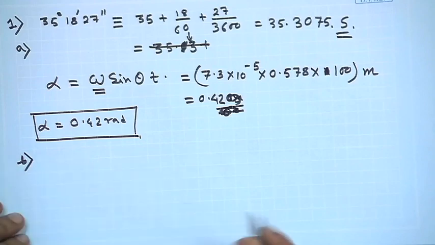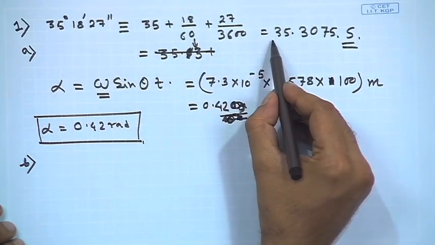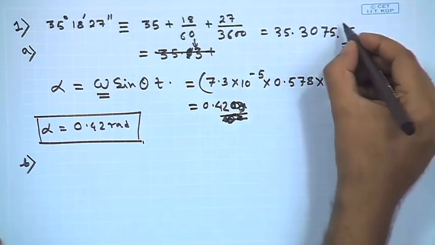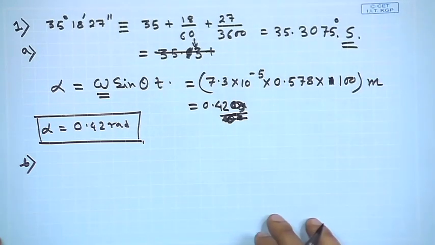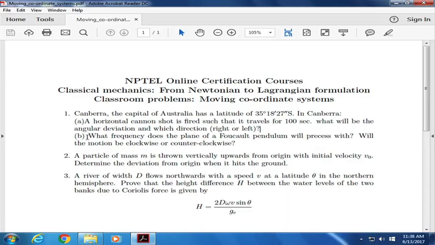Question number 1B is for the same place, that means Canberra, which is at 35.3075 degrees south latitude. What frequency will the plane of a Foucault pendulum precess with?